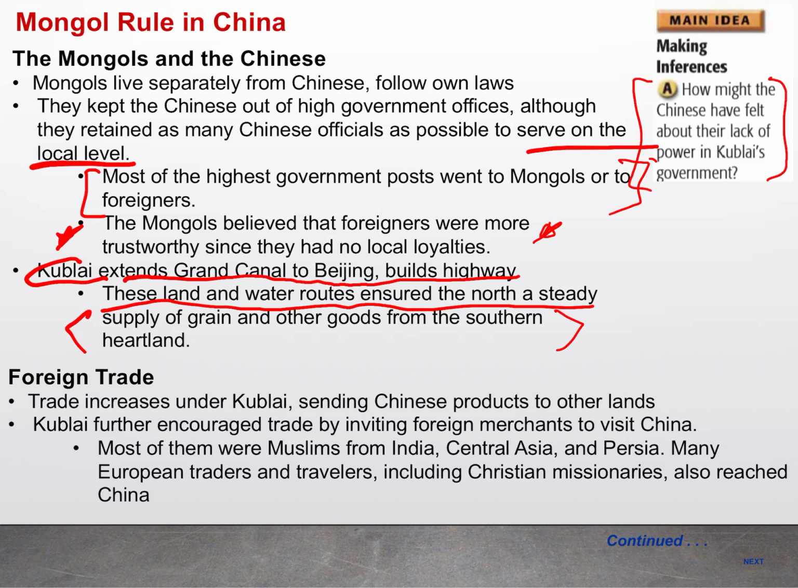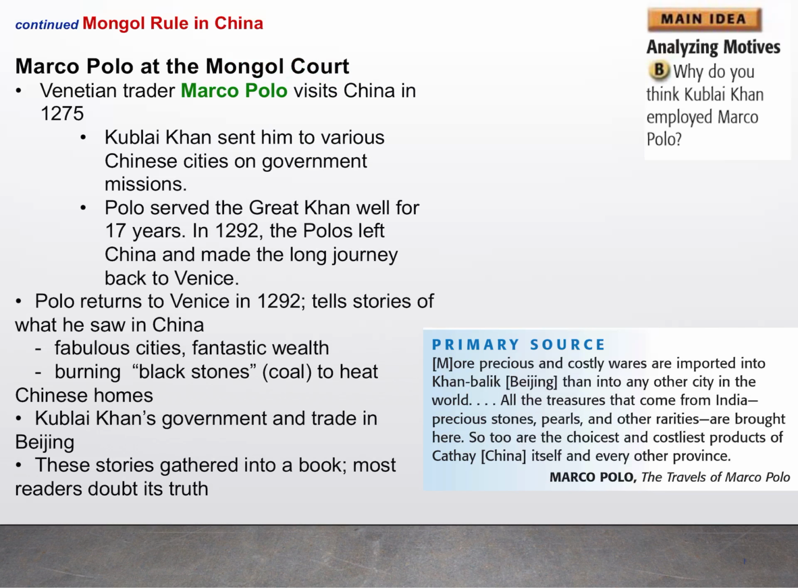Now, as I mentioned already, trade increases, but now it increases alongside other foreign powers as well. So now we start to see more different types of products being sent. Chinese products are being sent all over the world, and people are demanding to trade more with China. Kublai himself even encouraged foreign merchants to visit China to trade their products directly in its markets. Most of them were Muslims from India, Central Asia, and Persia, but there were even European traders and travelers, including Christian missionaries who actually made it to China themselves.